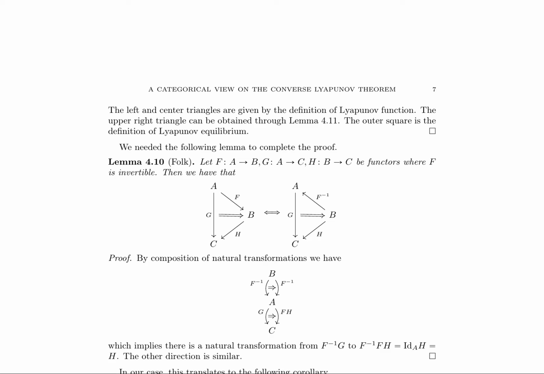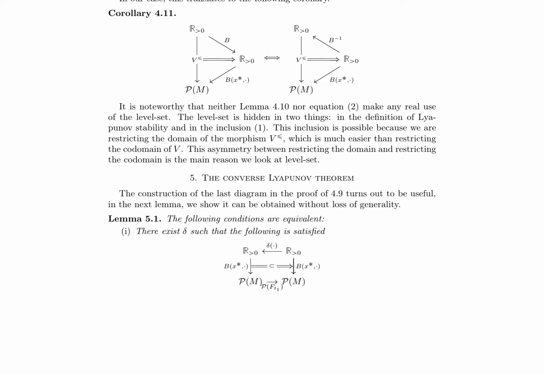and h, there exists a natural transformation from fg to fh. This lemma is used to derive corollary 4.11, which is essential in the proof of the converse Lyapunov theorem. The authors then focus on the converse Lyapunov theorem, where the construction of a specific diagram is shown to be useful in obtaining the desired result.